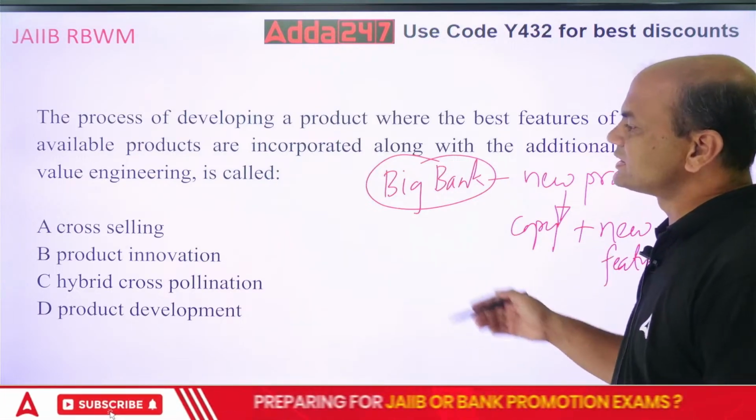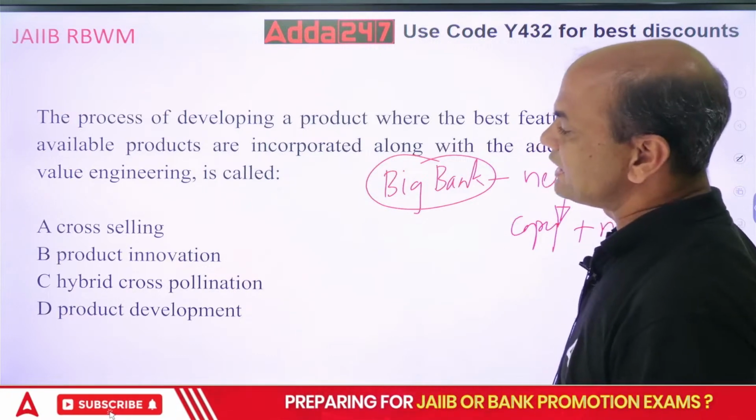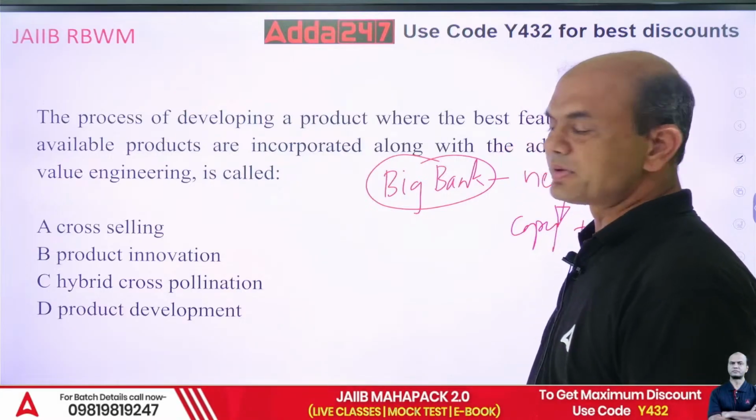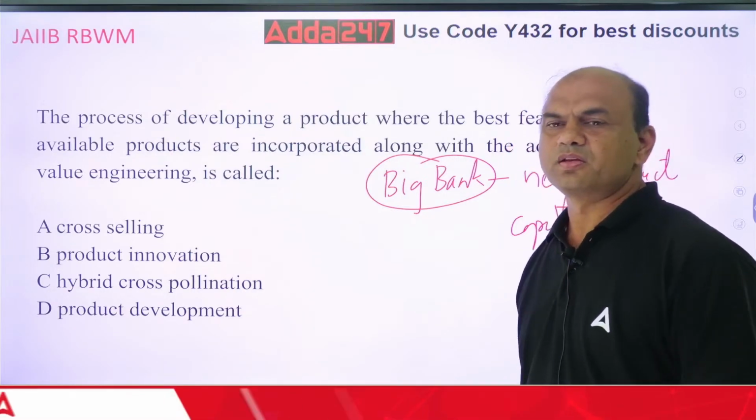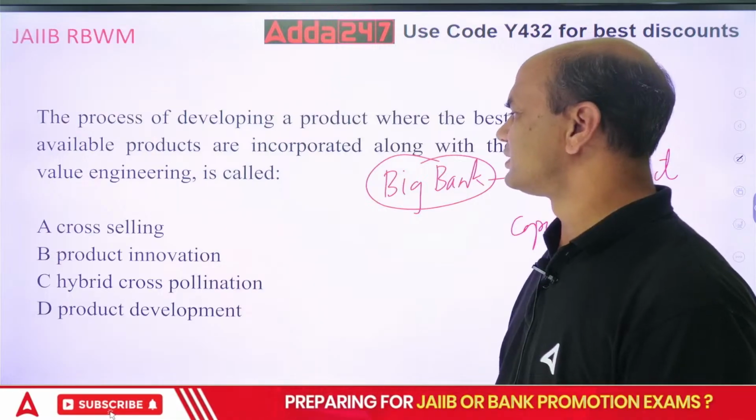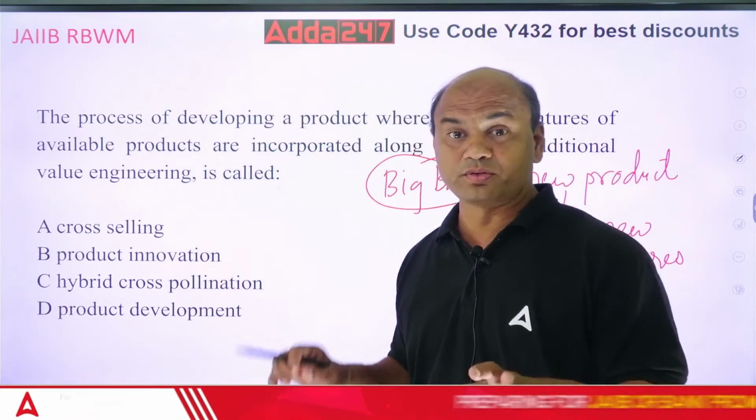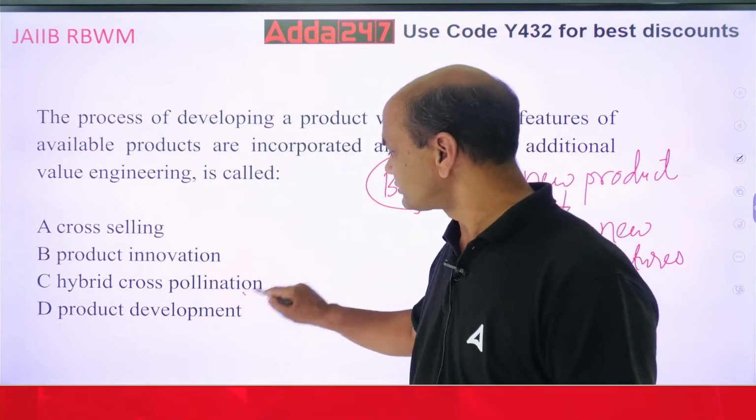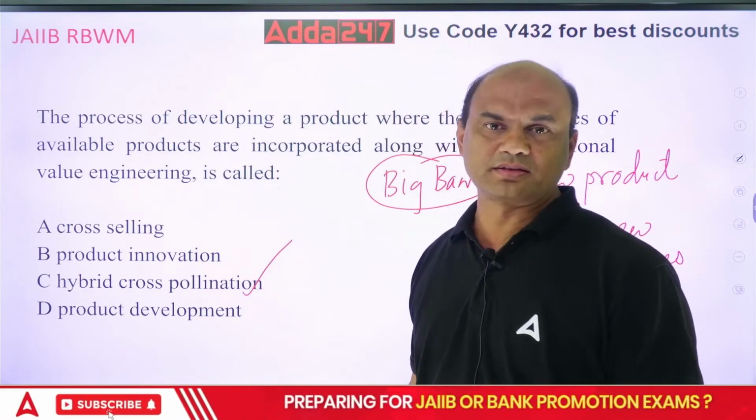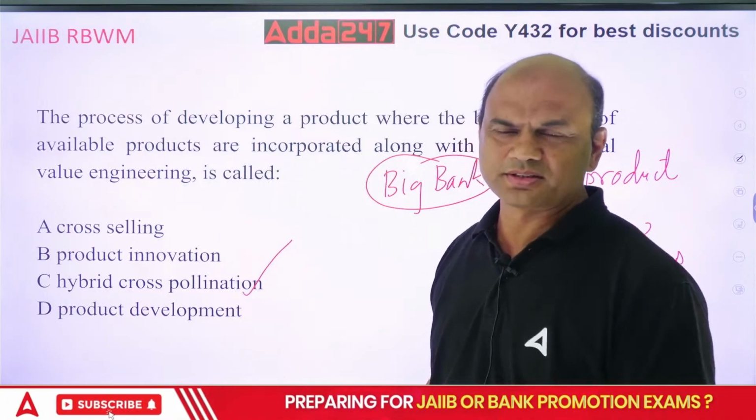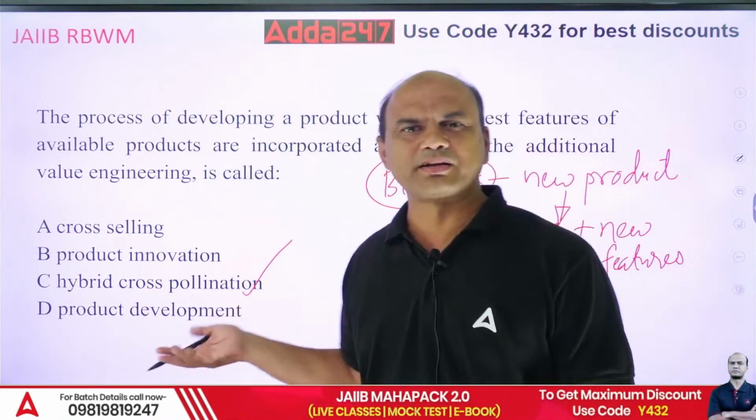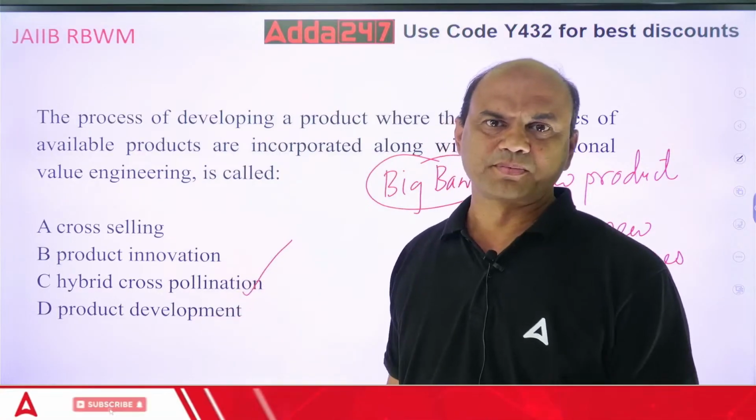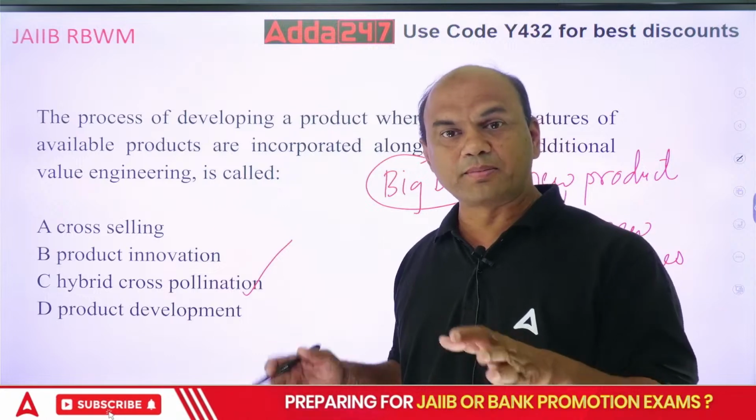So this model is known as cross-selling or product innovation or hybrid cross-pollination or product development. Of course, this is not a banking term, but then also you can use it. Nowadays we are using this. Hybrid cross-pollination comes from biology, isn't it? Plants. So what you do is hybrid cross-pollination.